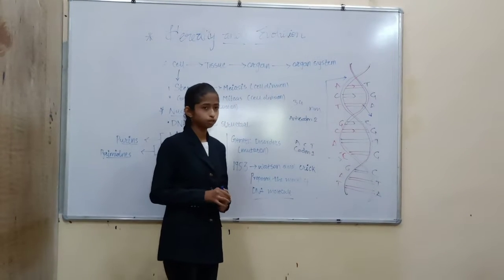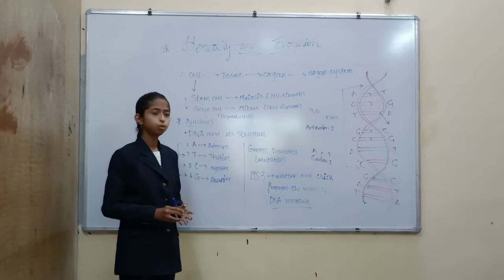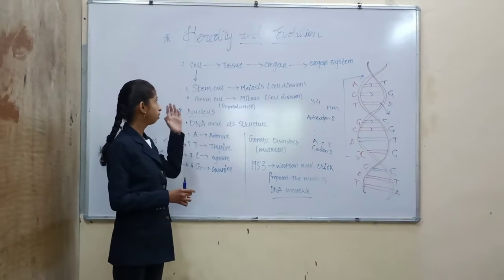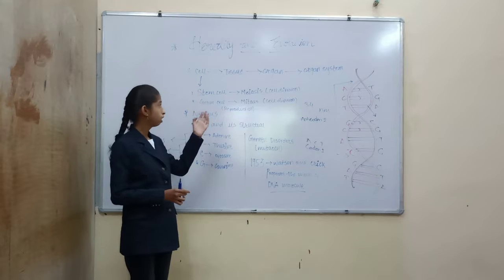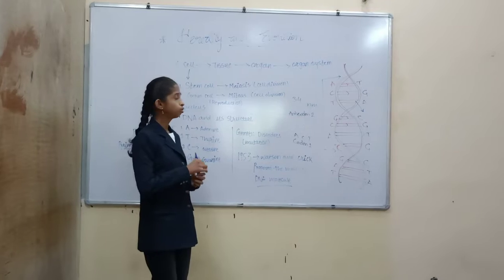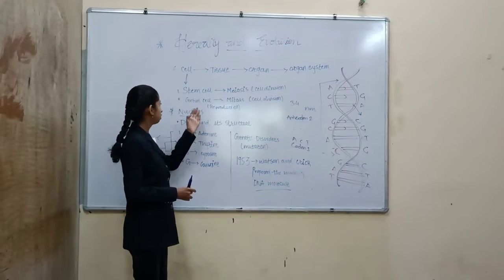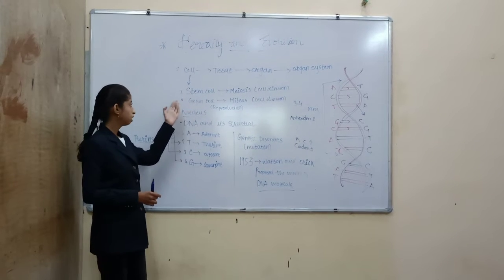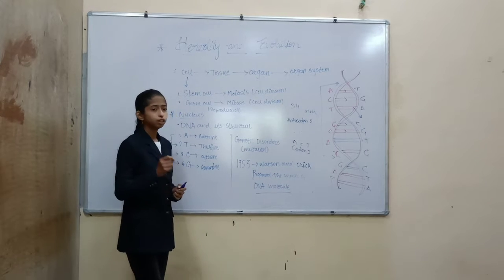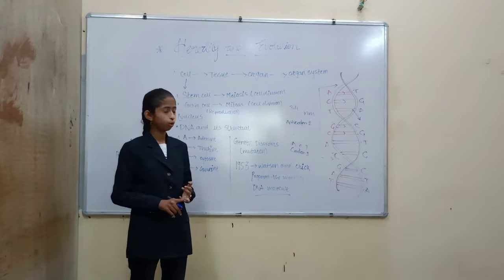Let us understand this with some basic structure. We all know that the human body is made of many millions of cells. The tissues are made up of cells and the organs are made up of tissues. Hence, we can say that cells constitute each and every part of the body. Now, cells can be categorized into two different types, that is stem cells and germ cells. Stem cells are present all over the body. They are usually meant for the growth and the repair of the body.